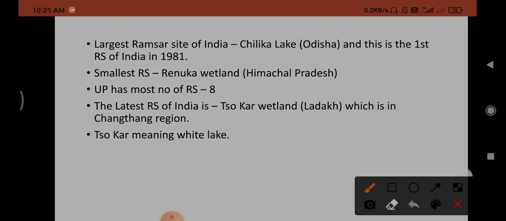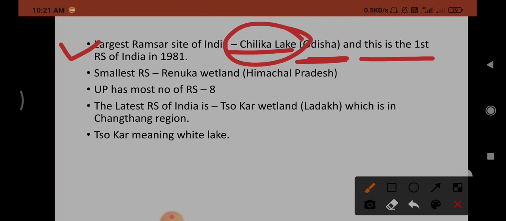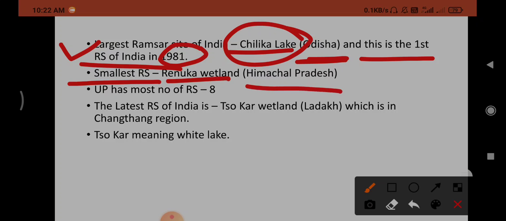In India, the largest Ramsar site is Chilka Lake, which is in Odisha state. One more important thing about Chilka Lake is that it is the first Ramsar site of India, designated in 1981. The smallest Ramsar site of India is Renuka wetland, which is in Himachal Pradesh.